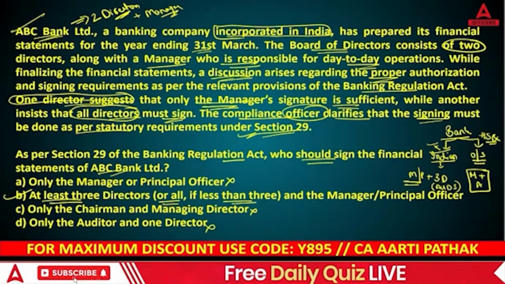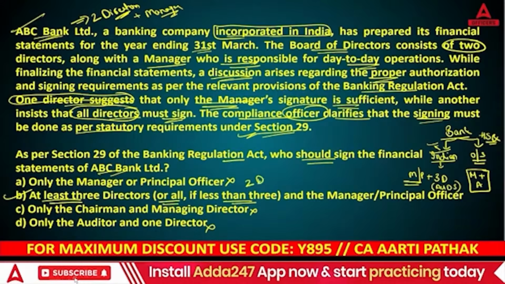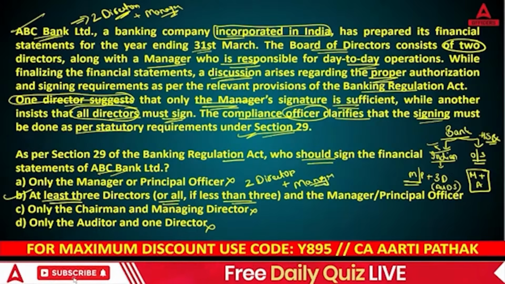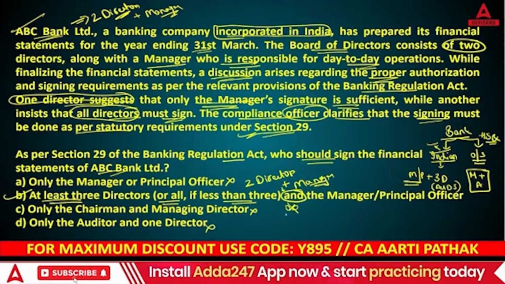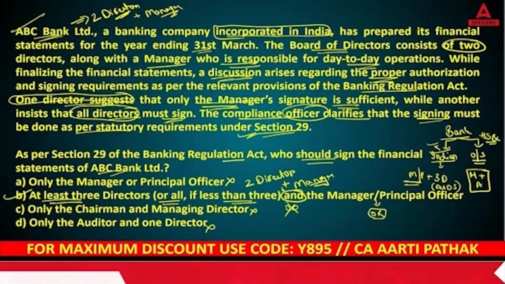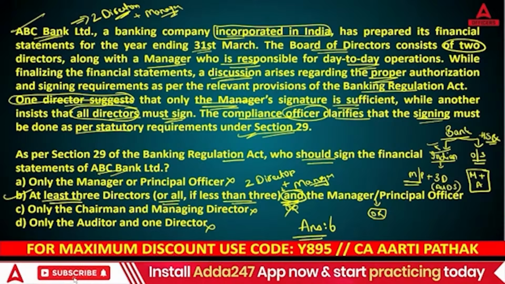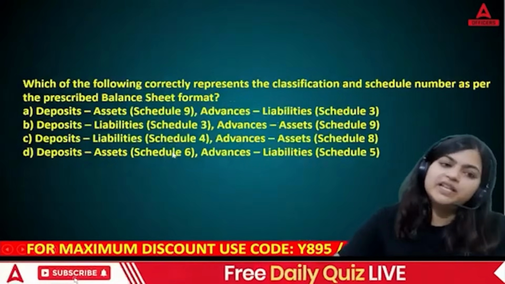Means in ABC Limited, you need to take the signature of both directors, and along with that, the signature of the manager as well. Yes, this 'and' means plus, not 'or'. The oblique sign is equal to 'or', but this 'and' means plus sign. So the right answer of this question is answer B. I hope this point is clear now. Okay, chaliye, now coming to the next question.